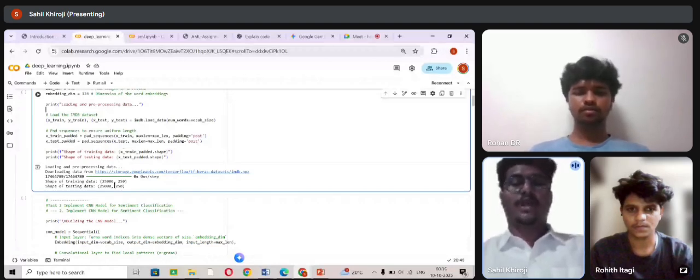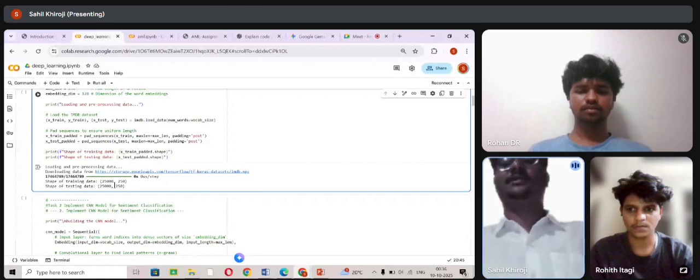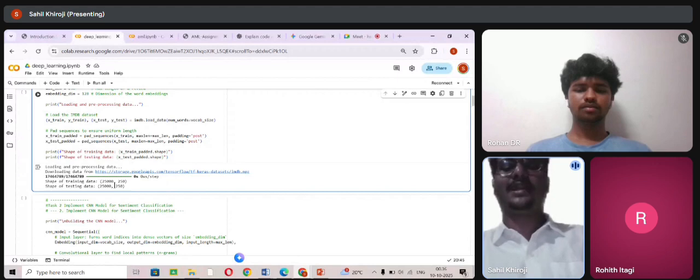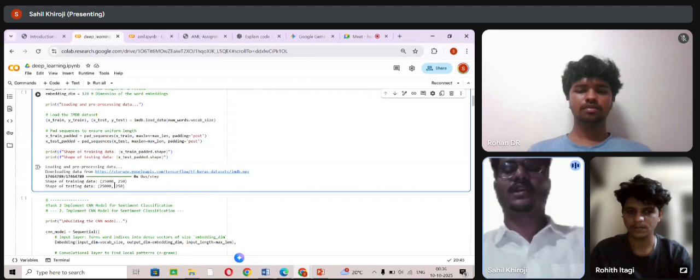Here we loaded the IMDb dataset for sentiment analysis, which contains 50,000 movie reviews. We limited our vocabulary to the top 10,000 words and padded each review to a length of 250 words to make all input uniform. The output confirms that our training and testing sets each have 25,000 reviews for model training.